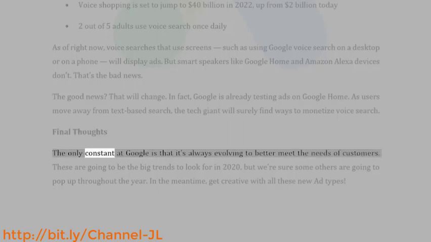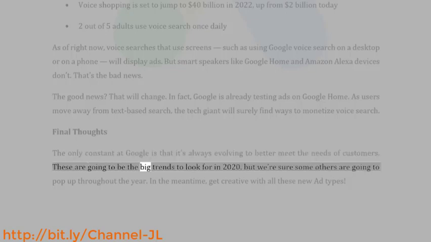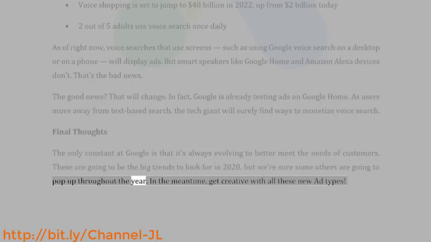Final thoughts: the only constant at Google is that it's always evolving to better meet the needs of customers. These are going to be the big trends to look for in 2020, but we're sure some others are going to pop up throughout the year. In the meantime, get creative with all these new ad types.